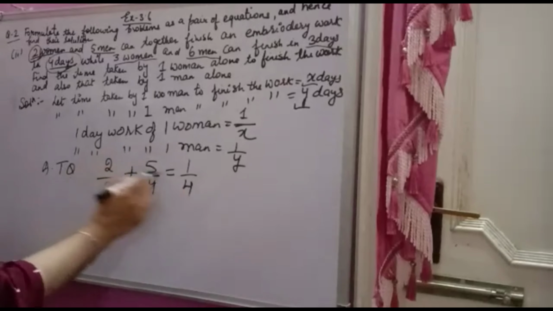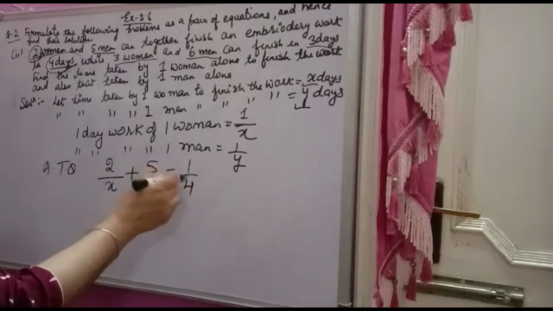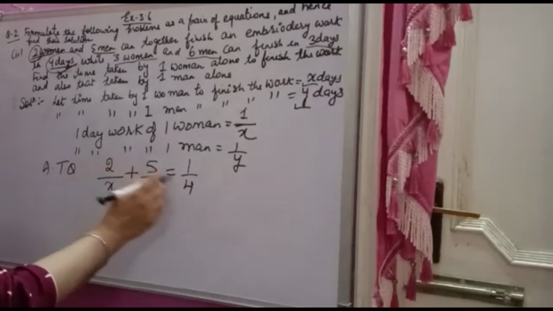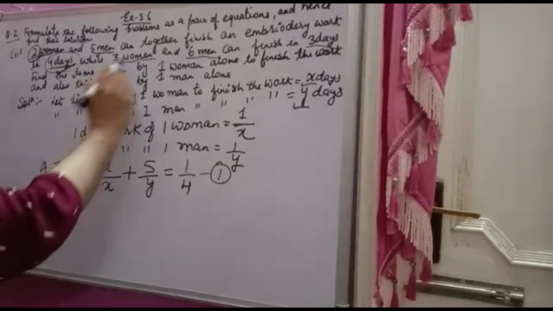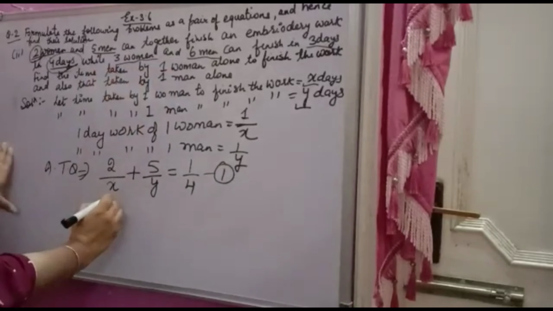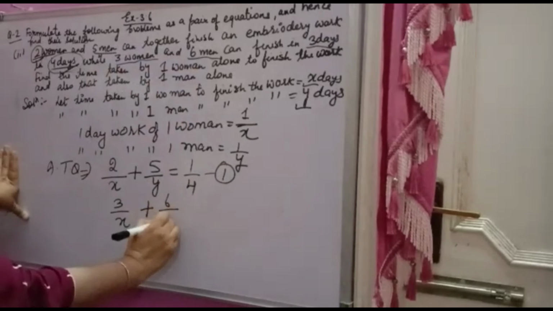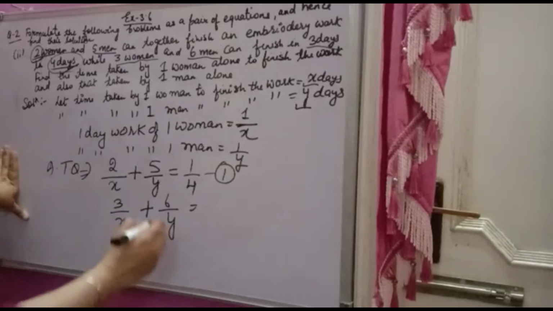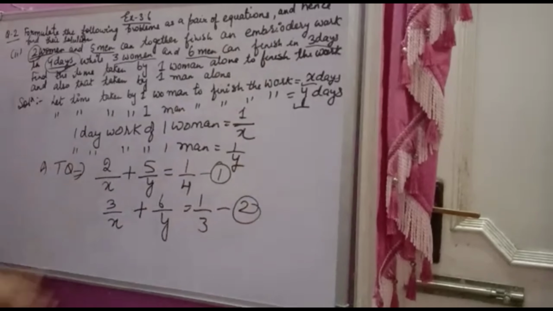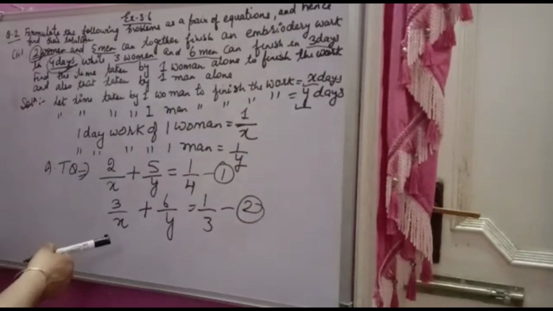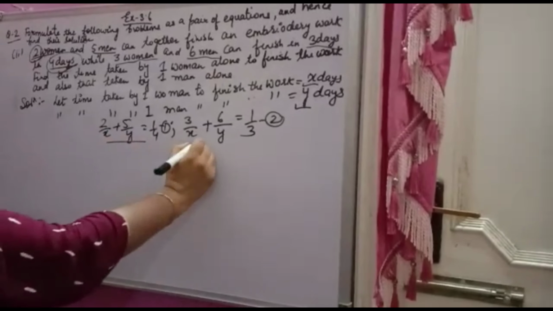So 1 day work is 1 by 4. This also you have to take as 1 day, therefore you are taking reciprocal of 4 also. Now this is the first equation, suppose. Now the second equation: 3 women, so 3 over x plus 6 men, so 6 over y can finish in 3 days. Similarly 1 by 3 will come as you have taken in the first case. So these two equations you got. You write up to here, then I will rub and solve further. Now this is the first equation, this is the second equation.